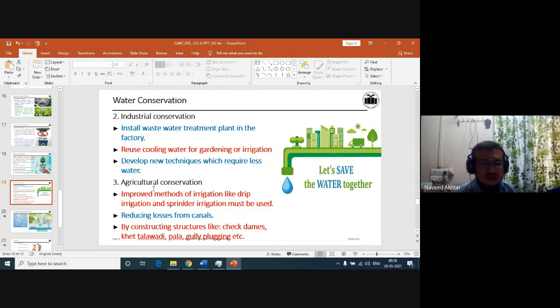Also, by constructing structures like check dams, Khet Talwadi, Pala, and gully plugging. These are the types of check dams, and with these structures we can conserve the water for agriculture purposes.